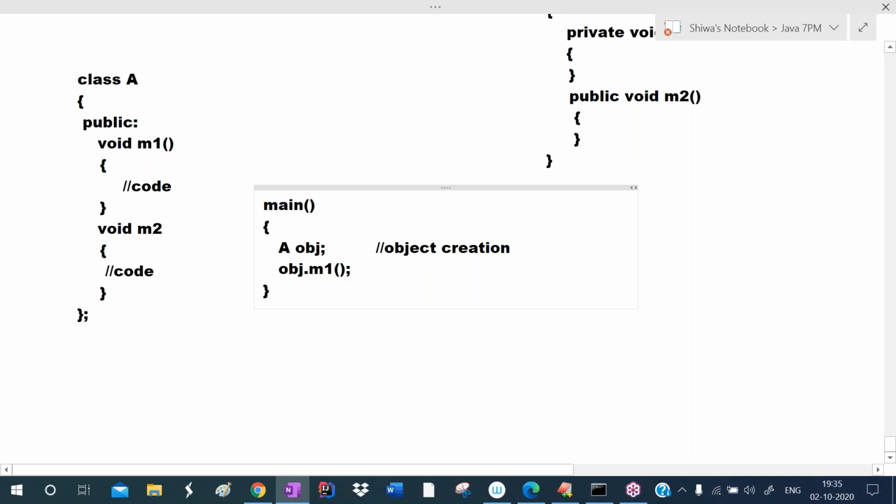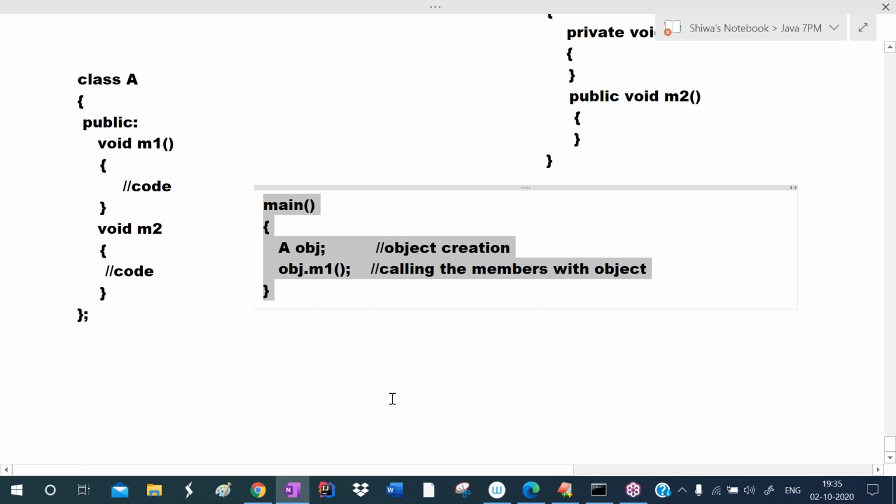Here we are calling the members with the help of the object. So assume that we are defining this main method inside of the class.